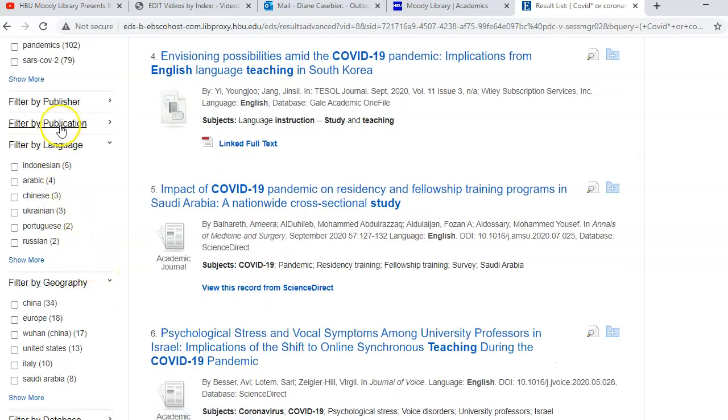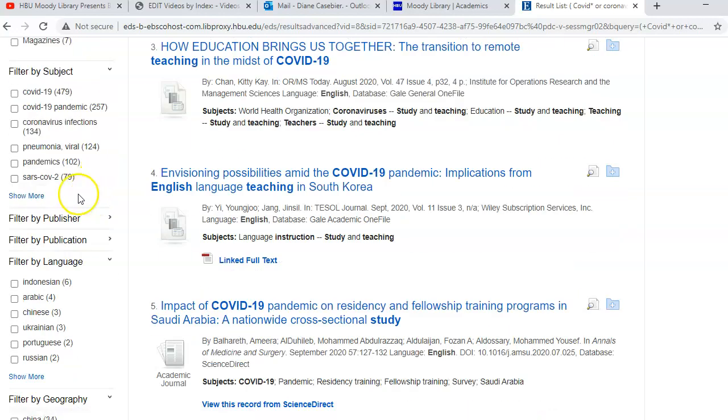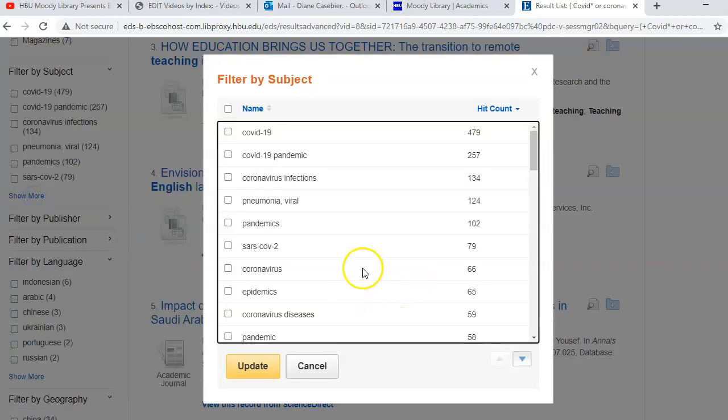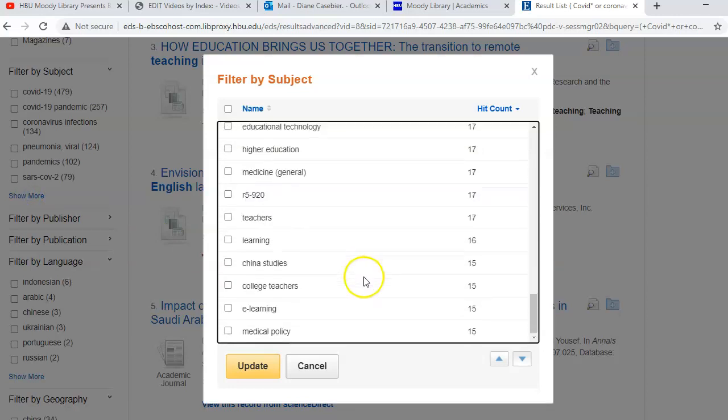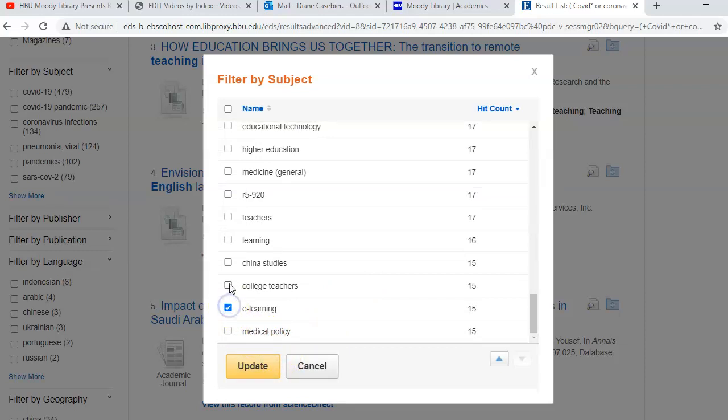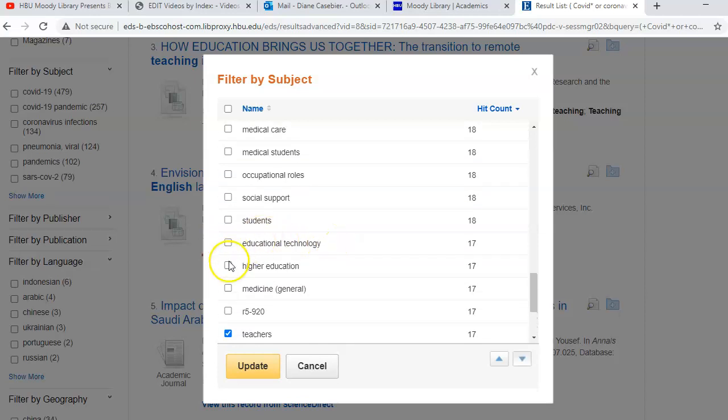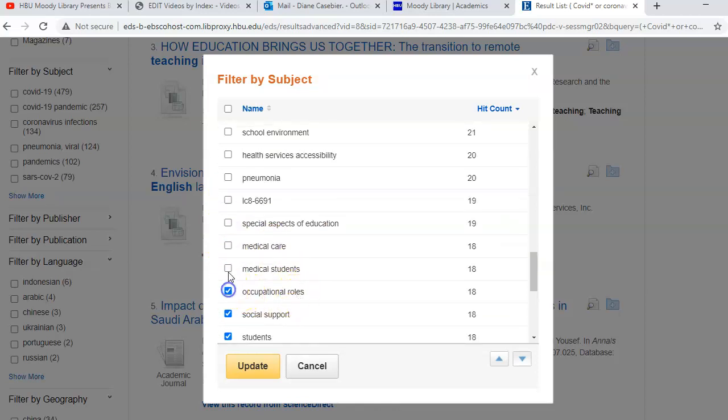Let's go ahead and see. Let's limit it by a subject. So I'm going to do show more, and I'm going to take anything that has to do with teaching instead of picking the COVID. I'll try e-learning, college teachers, learning teachers, higher education, educational technology, students, social support, occupational roles, I don't want medical students, special aspects of education.